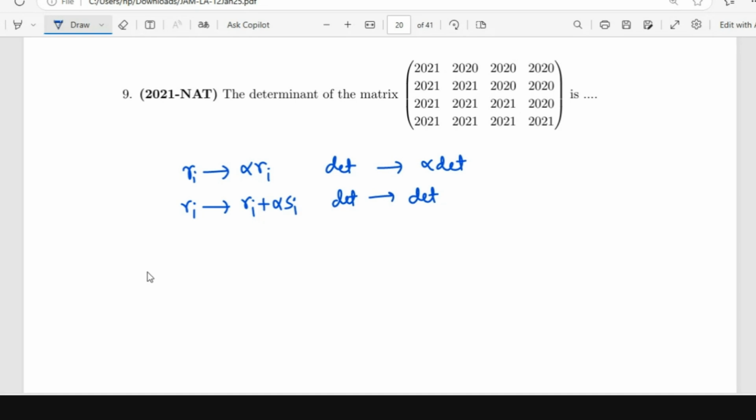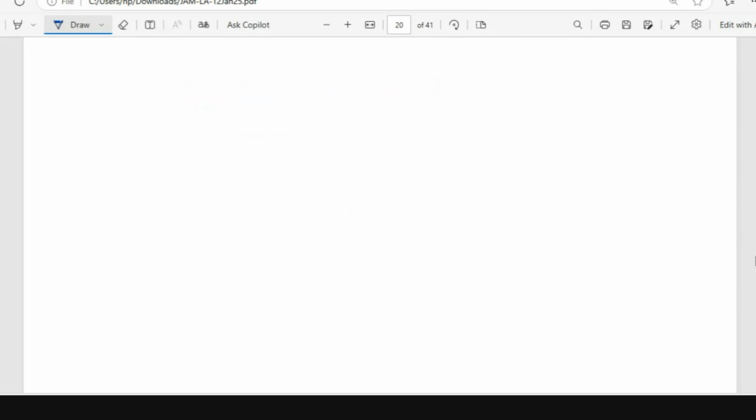Any questions on this? If you know this, we can skip. Yeah, we can skip this. See, there is a pattern. If you do the elementary row operations, it will all reduce to some simple matrix. Then you can find the determinant.